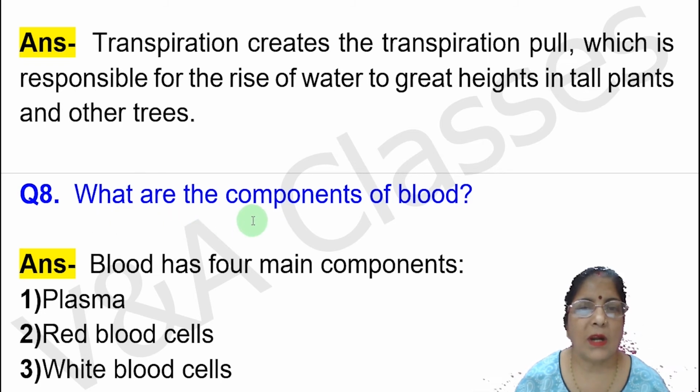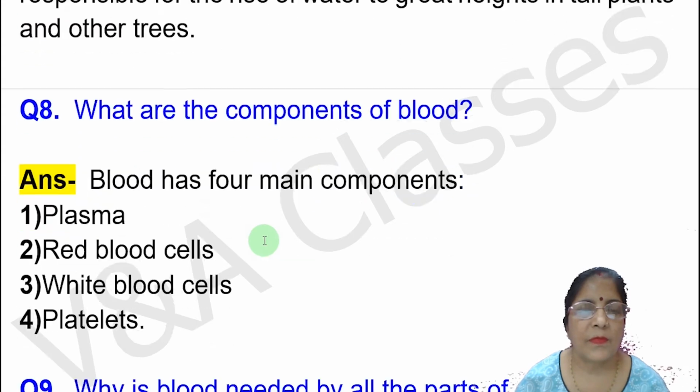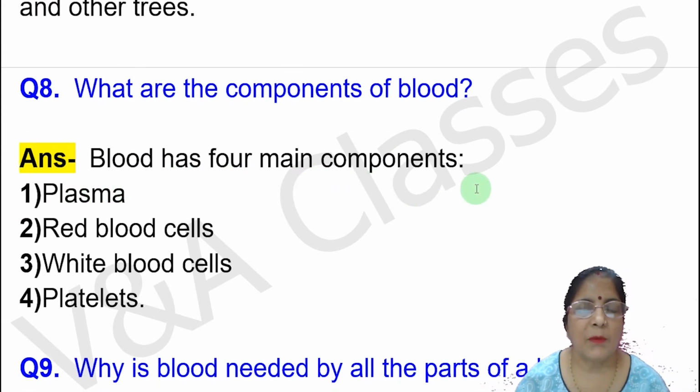Next question. What are the components of blood? It means blood का components क्या है? Answer. Blood has four main components. First, plasma. Second, red blood cells. Third, white blood cells. And fourth, platelets.